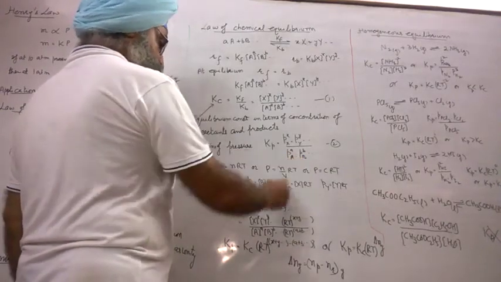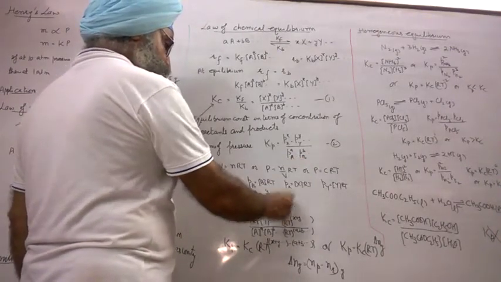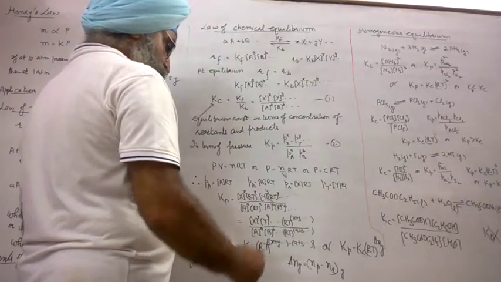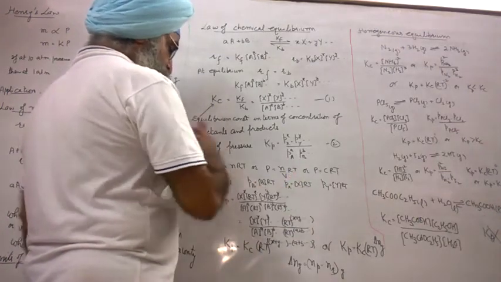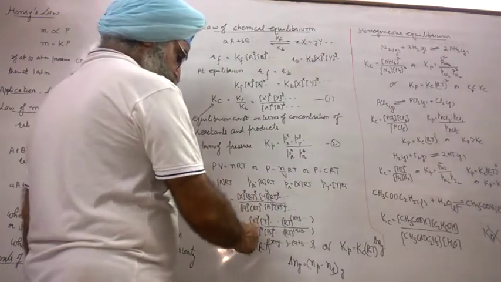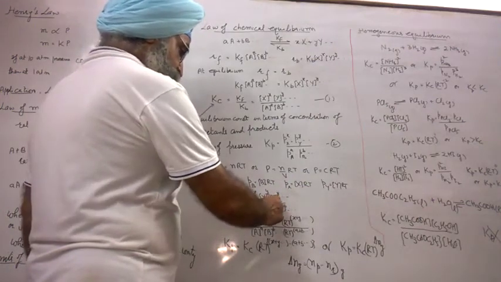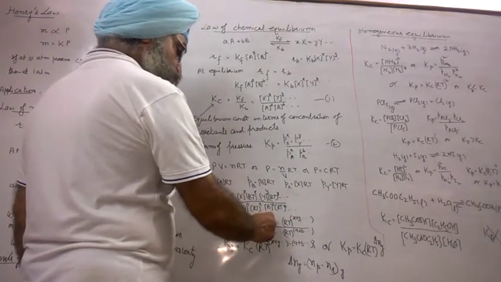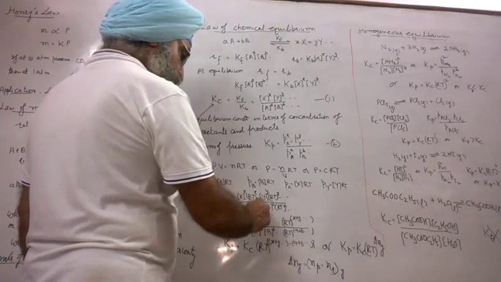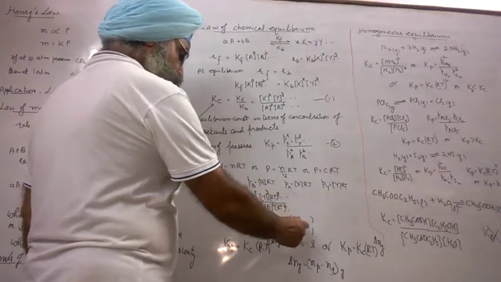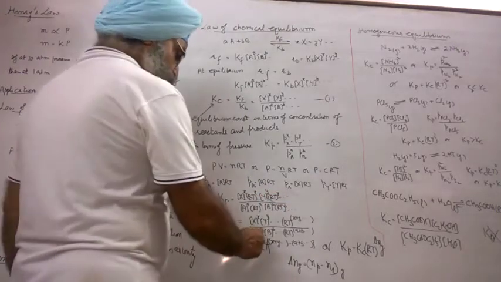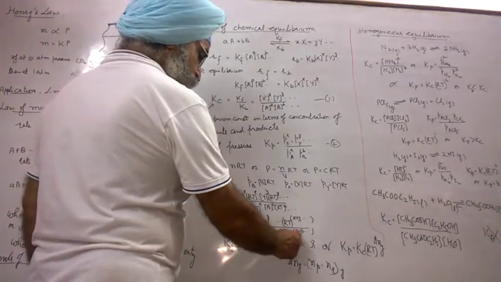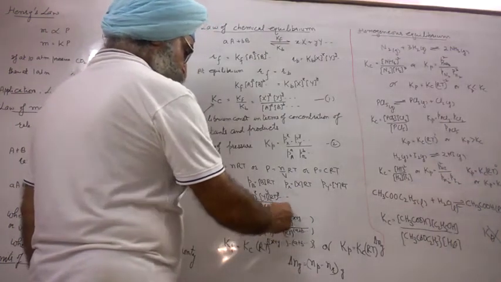This power b, raised power b into RT raised power b. Let us put together all the molar concentrations. Then here RT is equal to x into y, ratio x into y, RT raised to power x plus 1. In the denominator, a raised to power a into b raised to power b, and so on. Then RT raised to power a plus b, and so on.